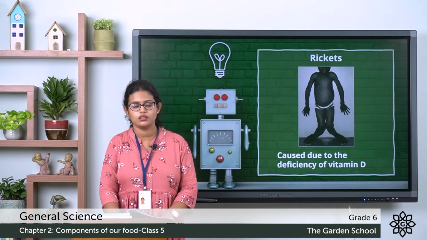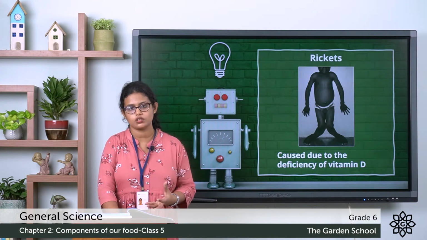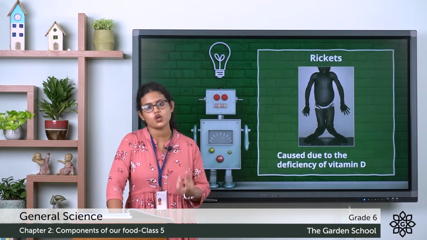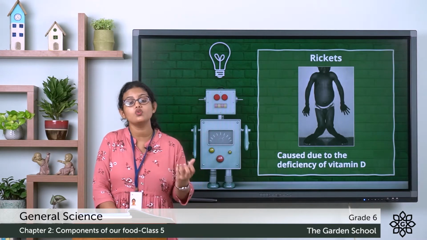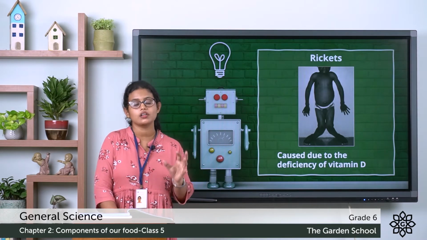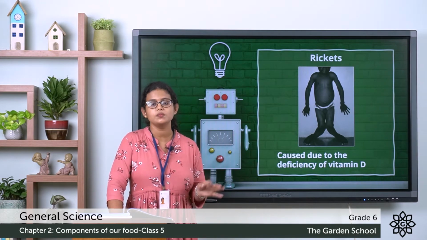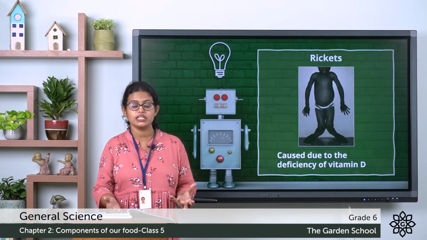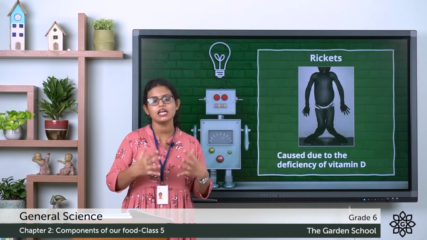See the second one, that is Rickets, and it is a bone disorder. It is a bone disorder where the bones soften and become prone to fractures. So that is Rickets. And how is it caused? It is caused due to the deficiency of vitamin D. So what is the function of vitamin D? The function of vitamin D is that it makes our bones healthy.